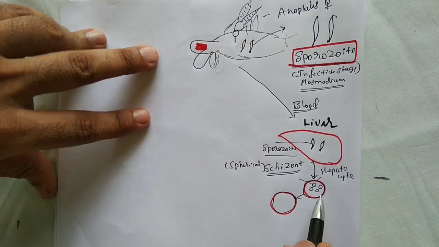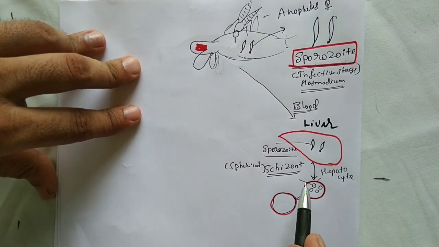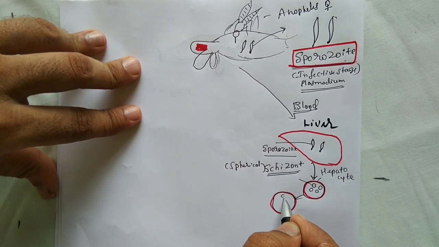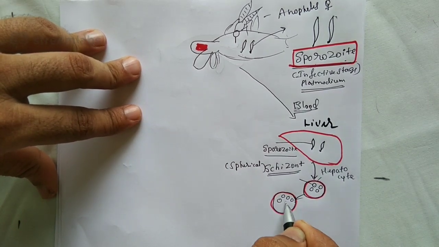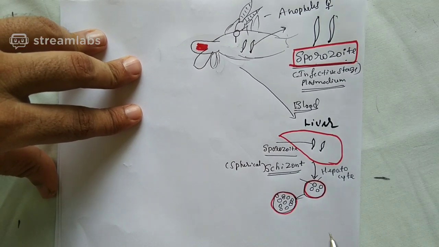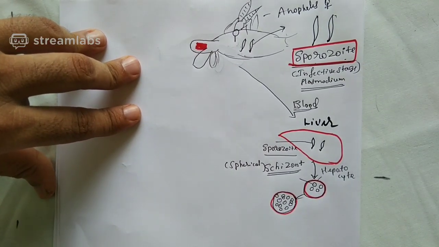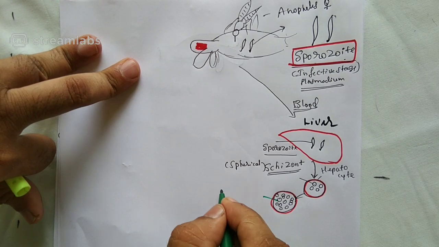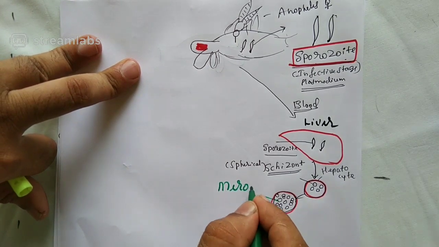So whatever these structures called plasmodium schizont stage will undergo multiple fission and form a large number of progeny. And this large number of progeny will be called by one name which you should remember: merozoites.